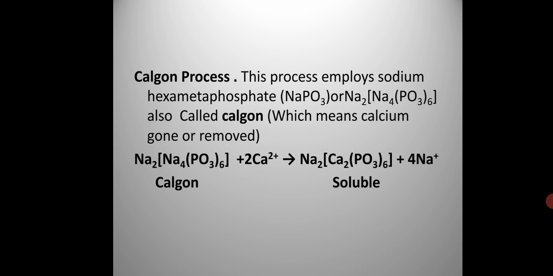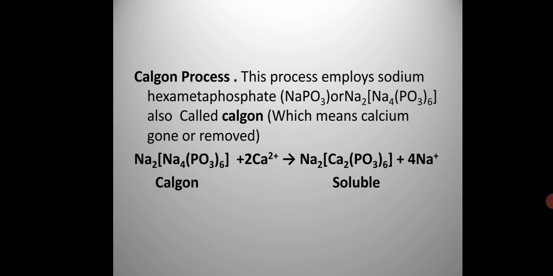So how is calcium removed? Calgon reacts with the calcium ions or magnesium ions present in hard water to form a soluble salt, and this soluble salt does not cause hardness in water. Again I repeat, Calgon is sodium hexametaphosphate. It reacts with hard water.